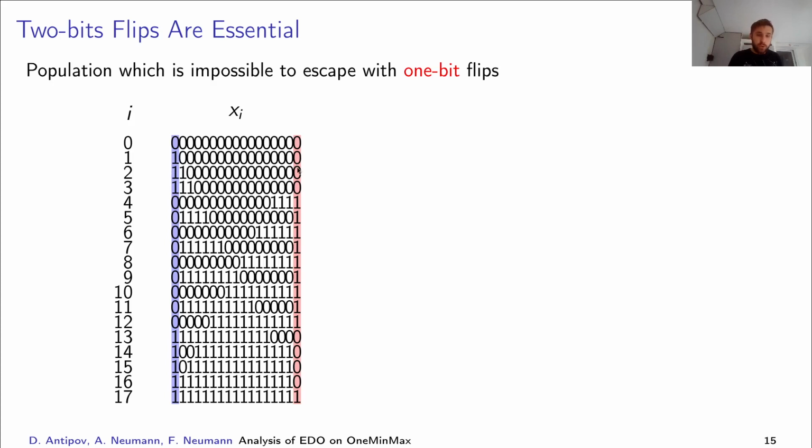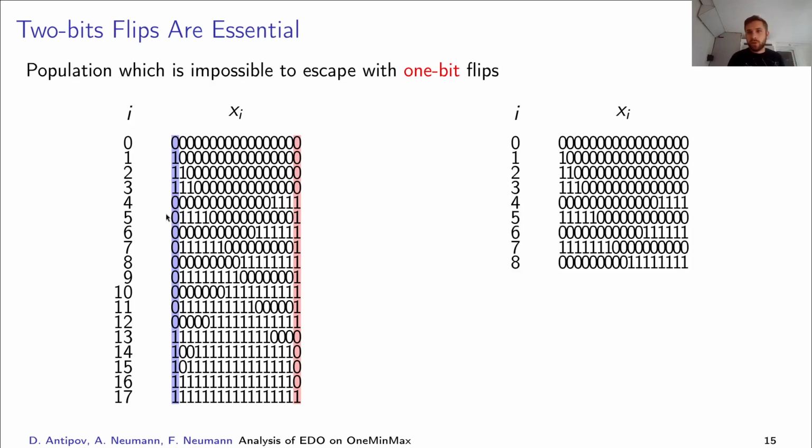These individuals with 1 in the beginning and 0 in the end cannot be replaced, because if we replace one with a different one, then we either increase the number of 0 bits in the cold position, or increase the number of 1 bits in the hot position, or we unbalance all of these positions. All of those will decrease the contribution of the changed positions, and it means that we can replace it with something better. And these individuals cannot be replaced because any 1-bit flip of their neighbors will generate a bit string which is too far away from this individual, so we unbalance many positions.